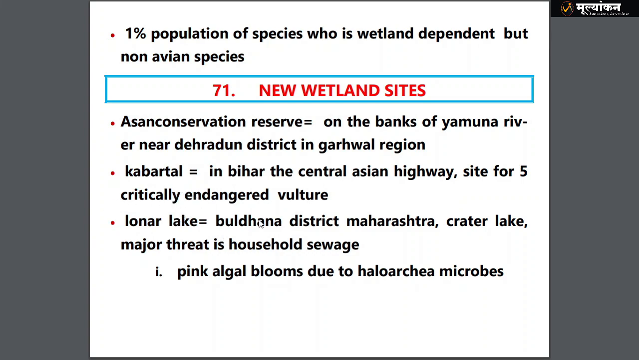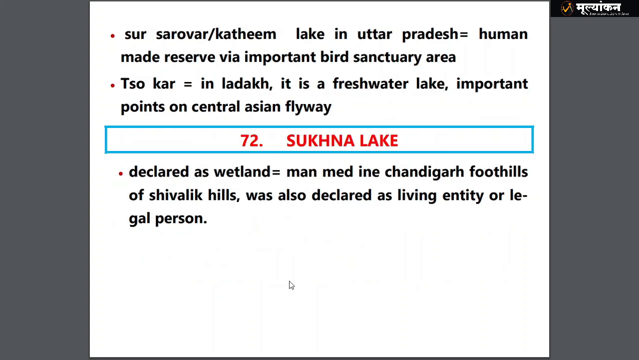Lonar Lake is found in Buldana district, Maharashtra. It's a crater lake with highly saline water, and a pink algal bloom was also observed there. Then we have Sur Sarovar or Keetham Lake in Uttar Pradesh, a human-made reserve and important bird sanctuary. Then we have Sokar Lake in Ladakh. Understand this: in Jammu and Kashmir, Pangong Lake is not a Ramsar site, but Sokar is a Ramsar site, a freshwater lake and important point on the Central Asian Flyway. You should definitely see the map of the Central Asian Flyway.